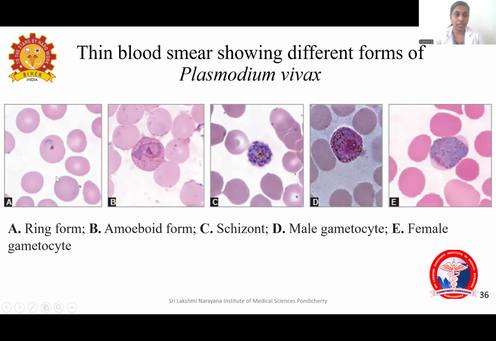This is the peripheral smear finding. You can see the ring form in case of Plasmodium vivax. All these in case of Plasmodium vivax: ring form, amoeboid form. This is the schizont with the merozoites inside. Male gametocyte, it is spherical only. This is also a female gametocyte, spherical.